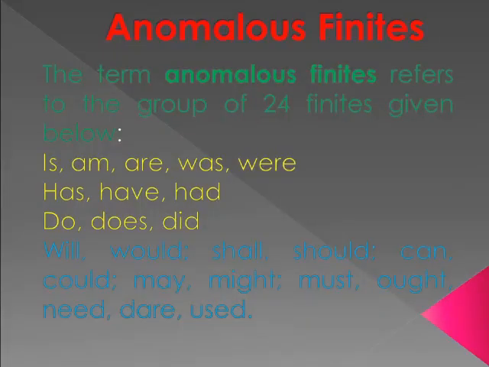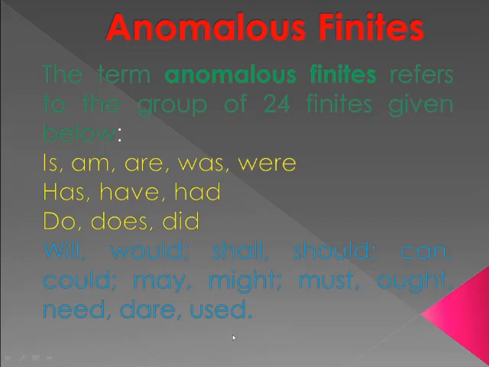Here it has given anomalous finites. The term anomalous finites refers to the group of 24 finites given below: is, am, are, was, were, has, have, had, do, does, did, and also will, would, shall, should, can, could, may, might, must, ought, need, dare, used.